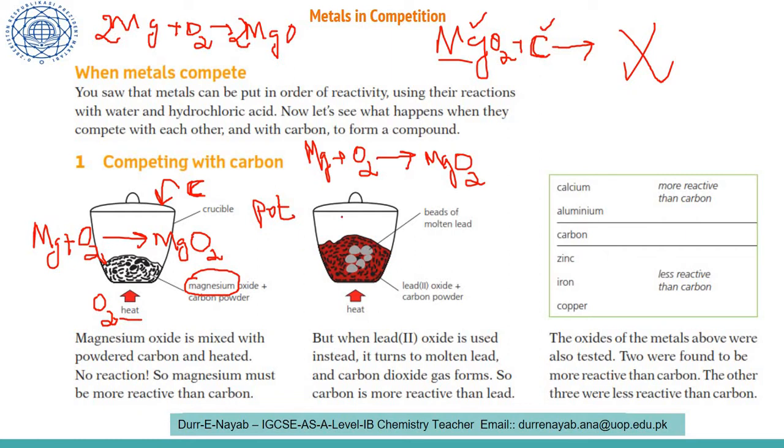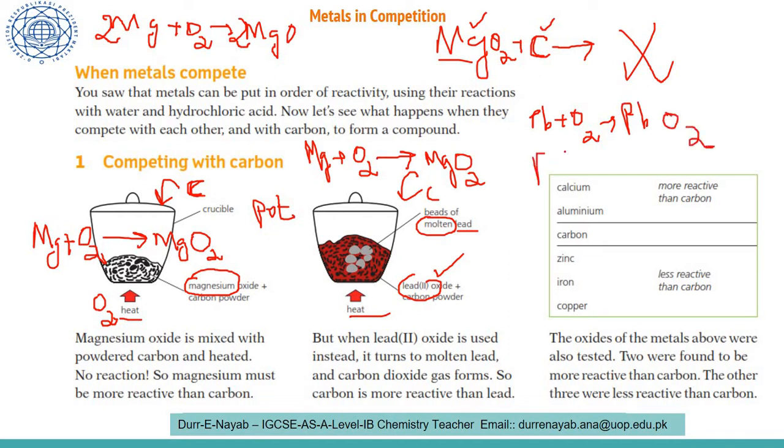In the second case, you can see we have taken these light purple lead beads. These are molten. What does molten mean? Molten means that when you provide them heat, they are easily melted. Now we took this lead and we heated it up. When we heated it, lead oxide was produced. The lead starts reacting with the oxygen. So as a result, lead oxide was produced.